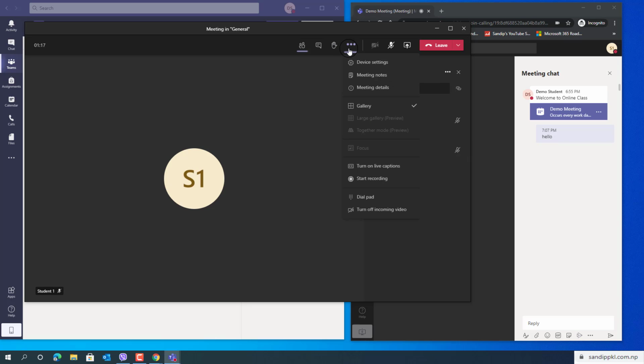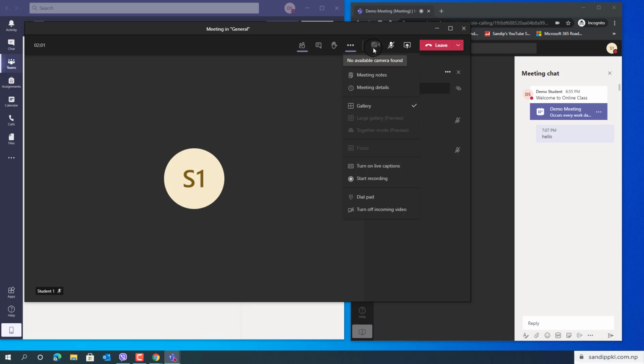Organizer or a meeting participant can change view. During PowerPoint sharing you can use focus, or when more than 9 people are in the meeting you can enable large gallery view, and you can enable together mode so that you can have a more engaging meeting. As only one user is here, we are not getting this option.